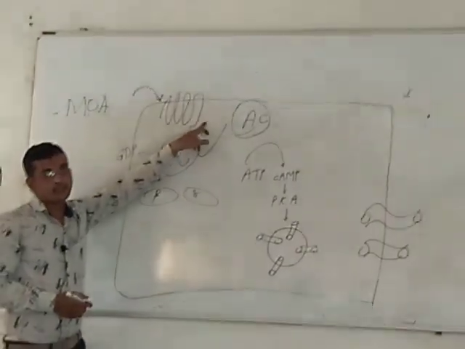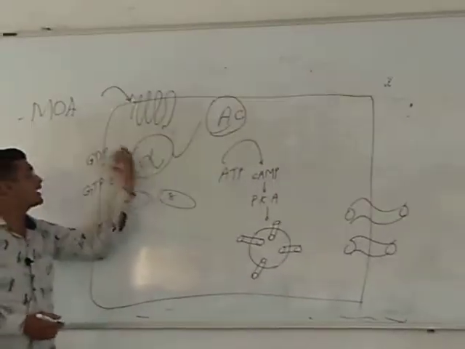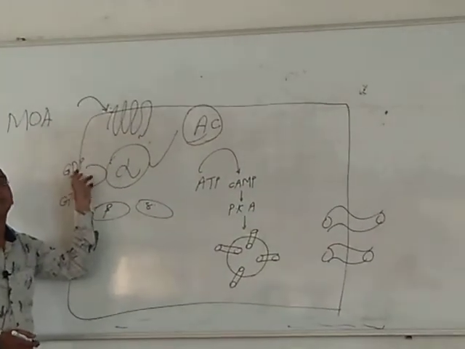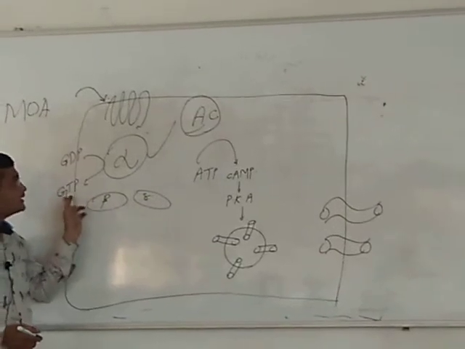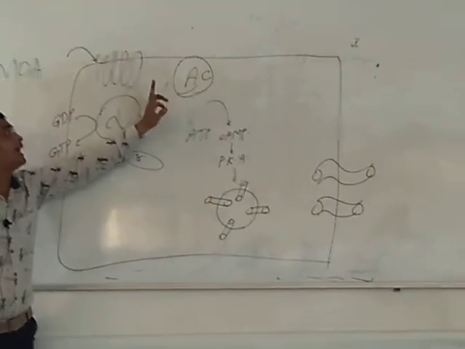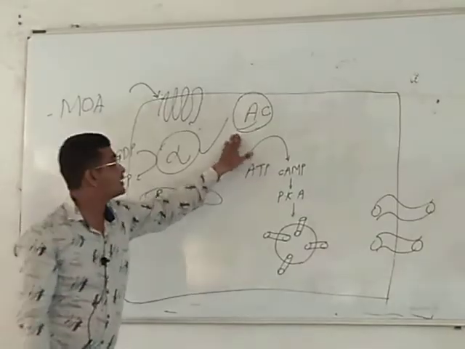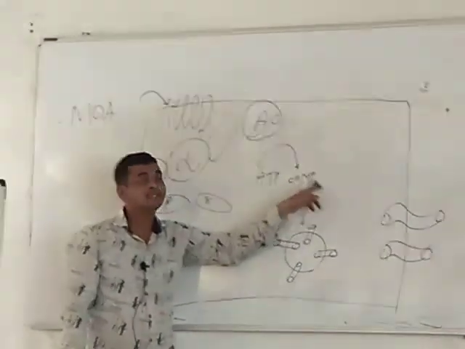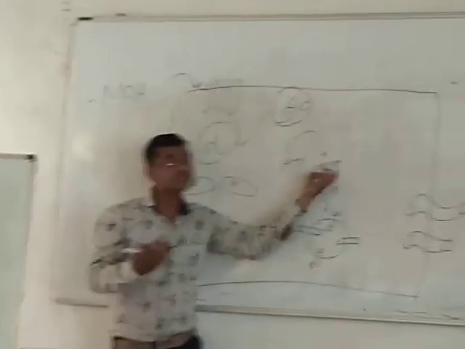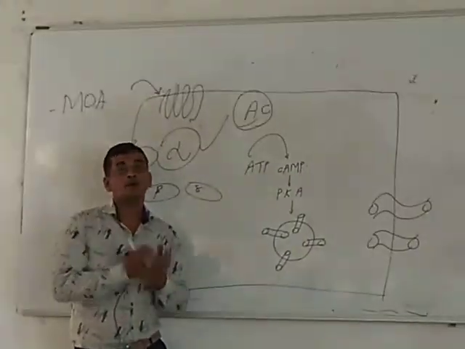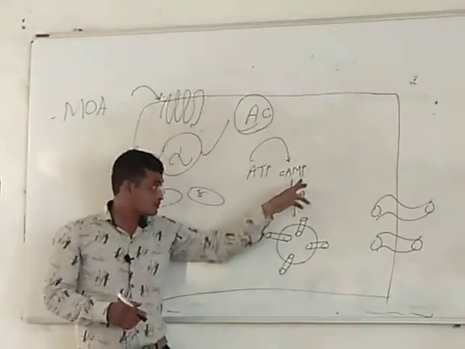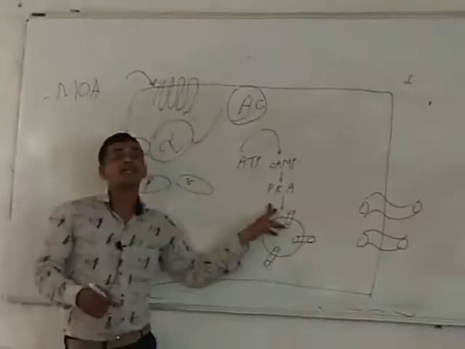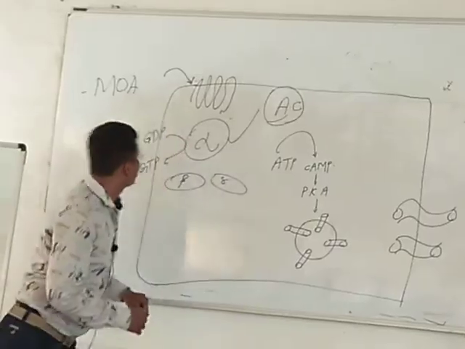Once your vasopressin binds with the receptor, it will activate the internal subunit, and that alpha subunit loses the GDP molecule and acquires GTP. This higher energy level will activate your adenyl cyclase. After the activation of adenyl cyclase, what will happen? This adenyl cyclase breaks down your ATP into cAMP. So due to adenyl cyclase, more cAMP is produced in your body. The concentration of cAMP increases. So due to the increase of cAMP level, cAMP dependent protein kinase A is activated. Simply what will happen?